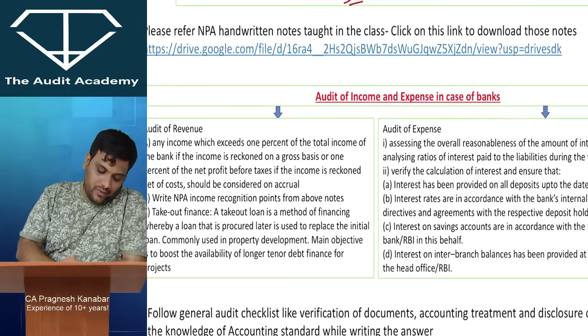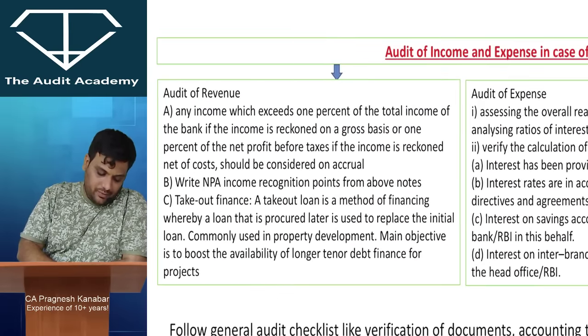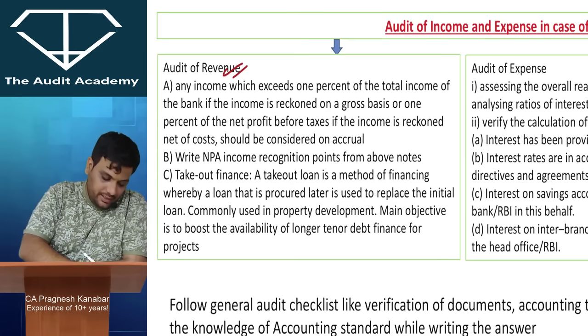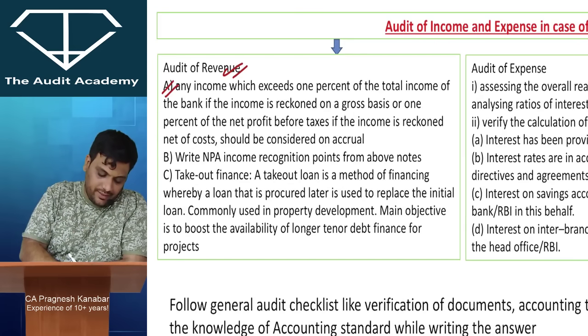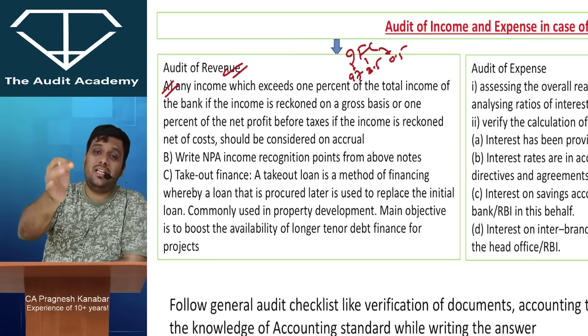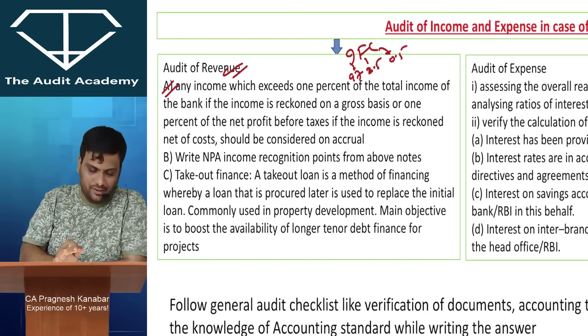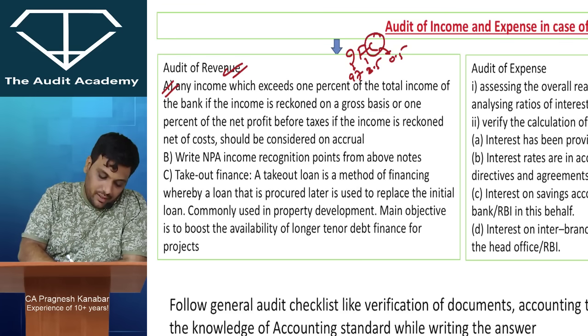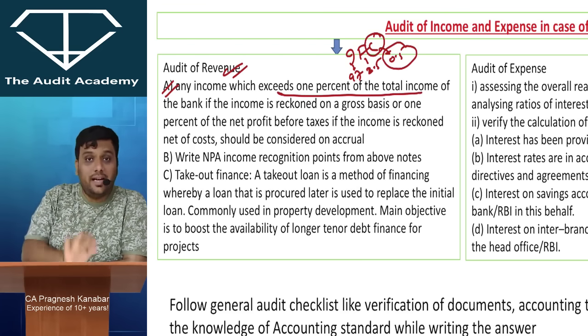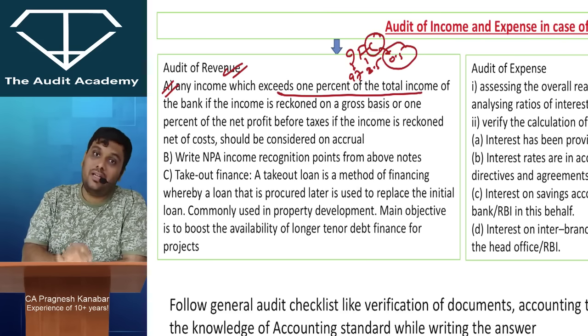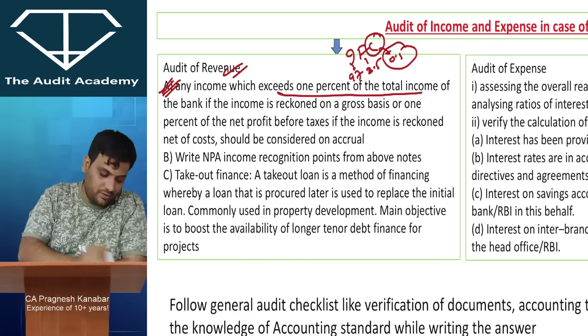Now, when it comes to audit of income and expense, there are some sensitive points. I'll be very quick with this. Let us say interest, fees, and commission. Let us say interest is 97, fees is 2.5, and commission is 0.5. Normally, income is recognized on accrual basis. What does accrual mean? When it is earned rather than when it is received. However, if the income is less than 1% of the total income, then it can be recognized on cash basis. No need to recognize on accrual basis. So this can be one MCQ.